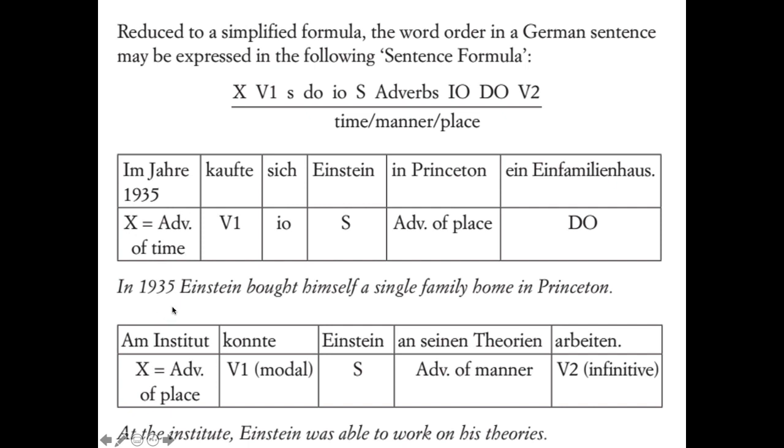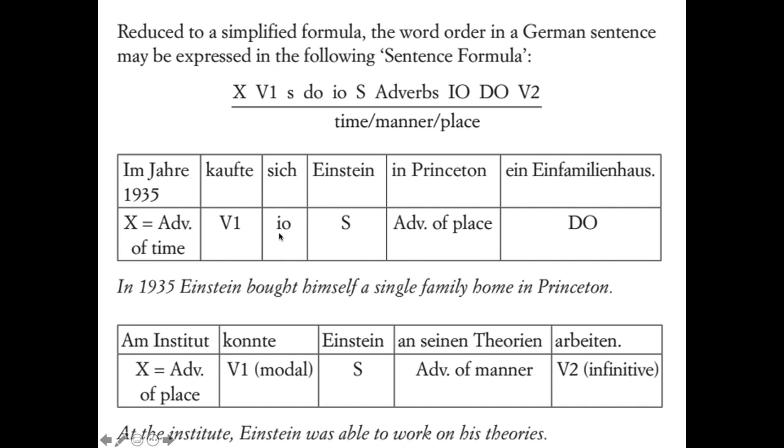So in English, you can start out with this prepositional phrase. It's fine, right? But then in English, we're going to do the subject next. But in German, we're going to do the verb in the second position. So that's why this kaufte is in the verb. It says verb 1, meaning the conjugated verb, the first verb, because you might have a compound verb situation. But here, we just have one verb, and it is the simple past verb.